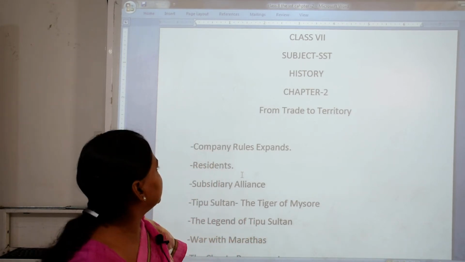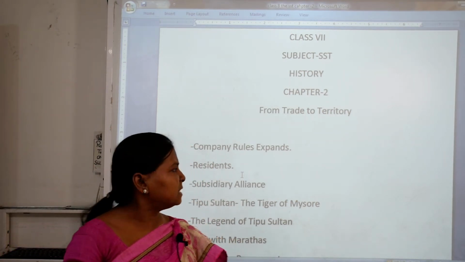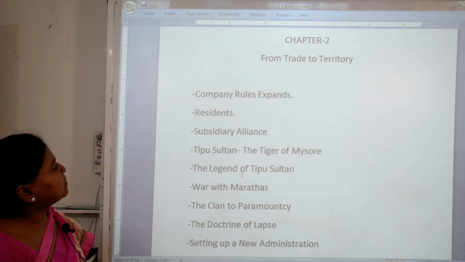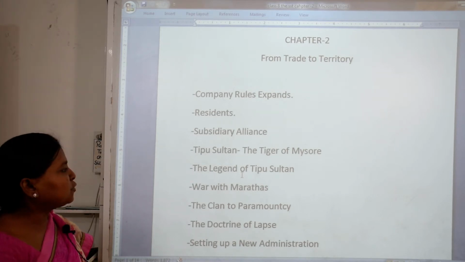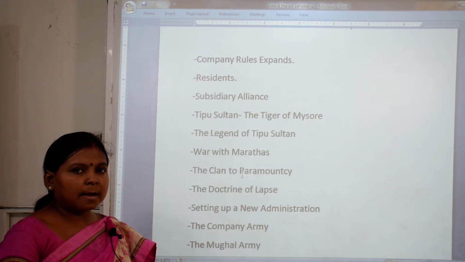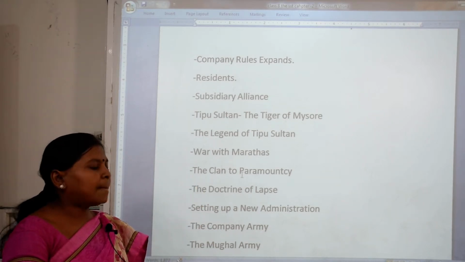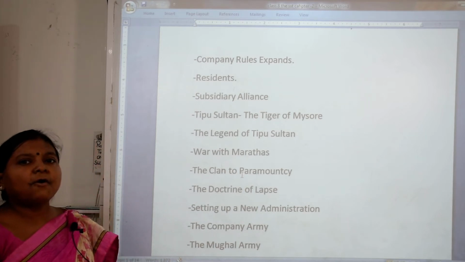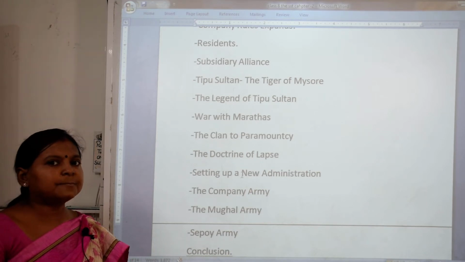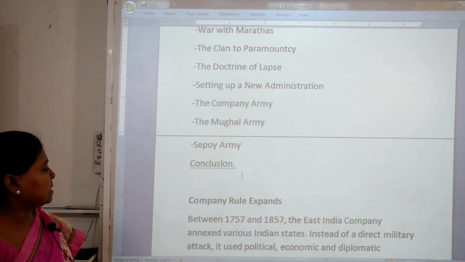So today we are going to study when the company was established in India, how they expanded their rule, then how the residents came to India, what they started, what is called subsidiary alliance, Tipu Sultan, why he is called the Tiger of Mysore, what is the legend of Tipu Sultan, how the company fought war with the Marathas, what is the clan of Paramountcy, doctrine of lapse, setting up a new administration, what is the difference between the company army and the Mughal army, the Sipahi army, and conclusion.